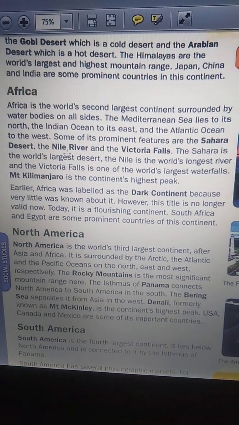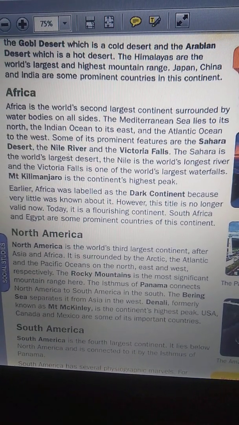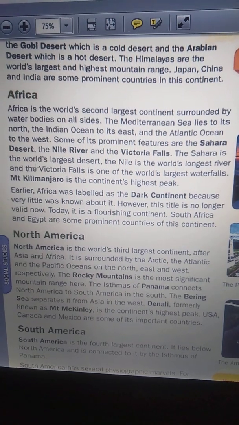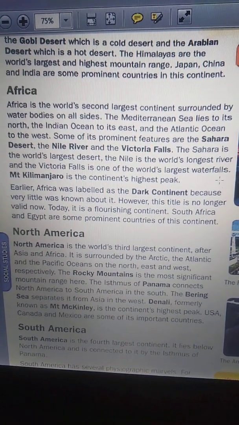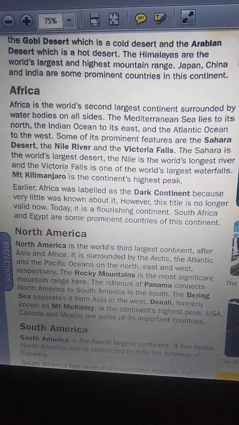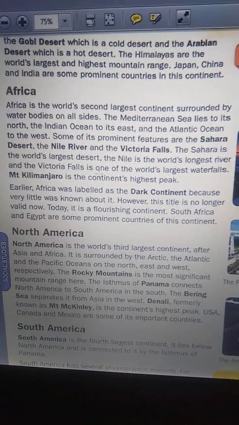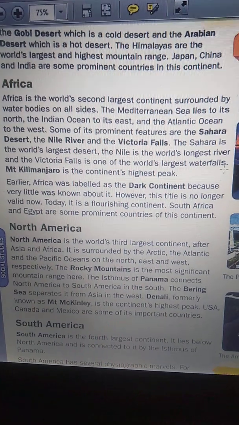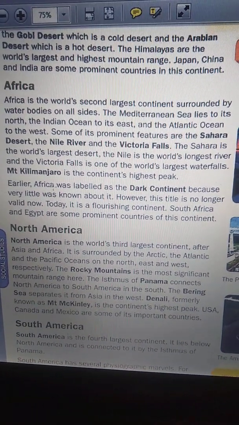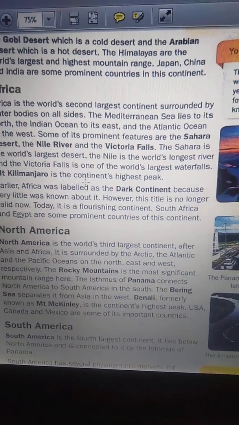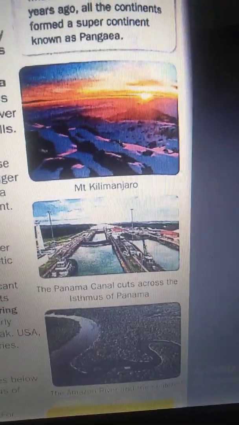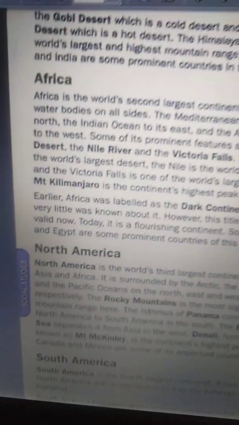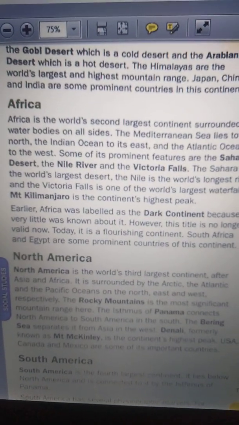And the Victoria Falls, present in the continent of Africa, is one of the world's largest waterfalls. And Mount Kilimanjaro is the continent's highest peak. We can see in this picture, this is Mount Kilimanjaro, the African continent's highest peak.